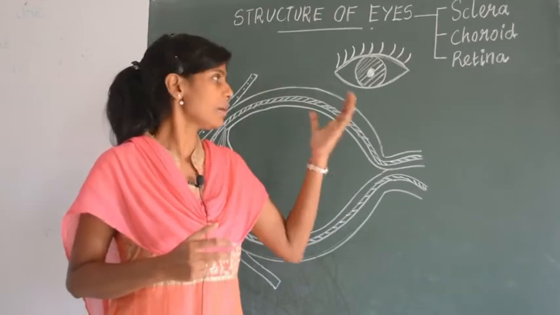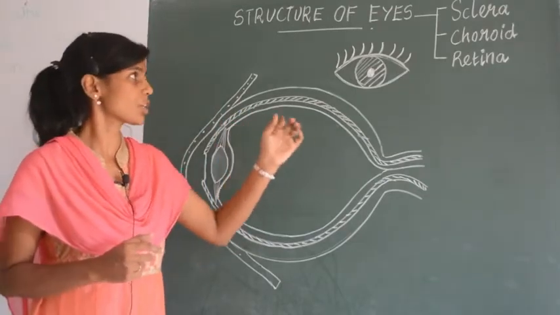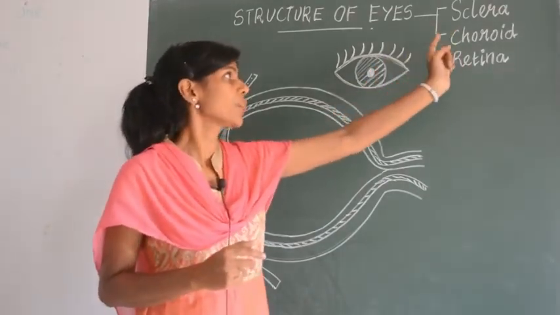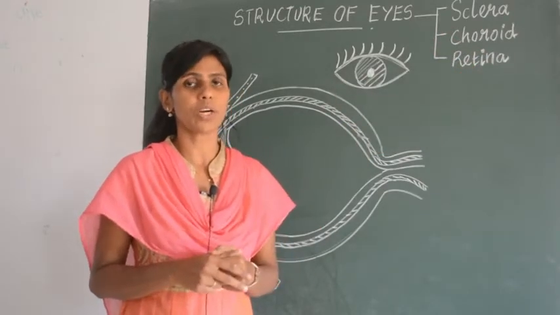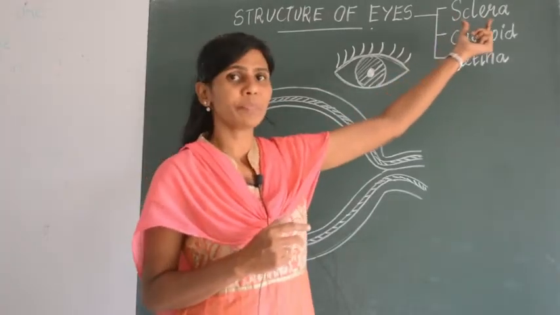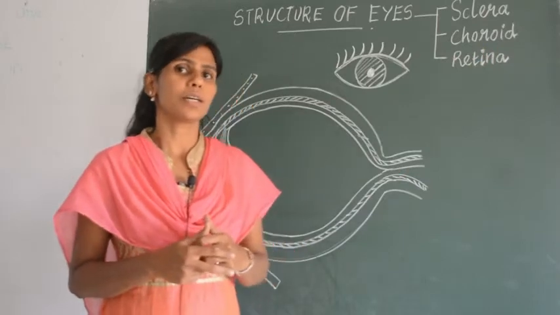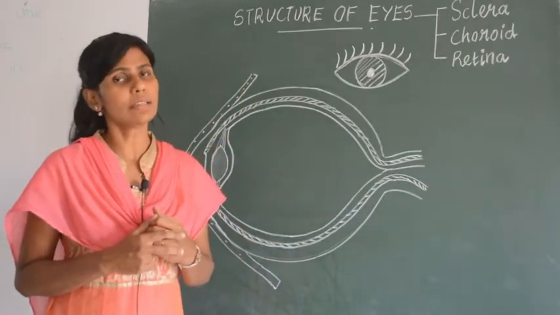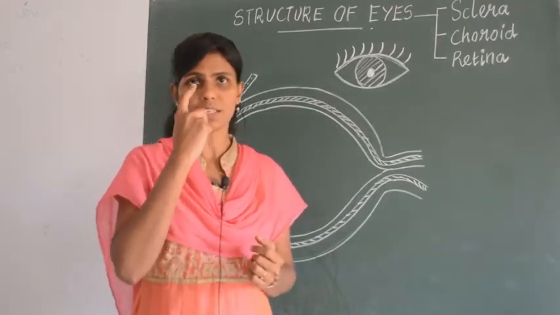The eyeball generally consists of three regions called sclera, choroid and retina. So what are the three parts of an eyeball? Sclera, choroid and retina. First we are going to learn about the sclera. In your eyeball you have a white region, no?